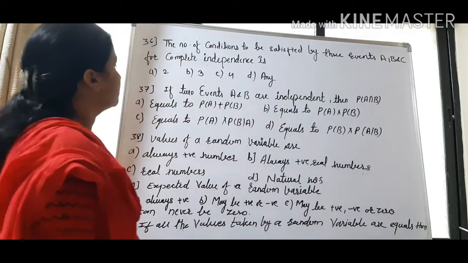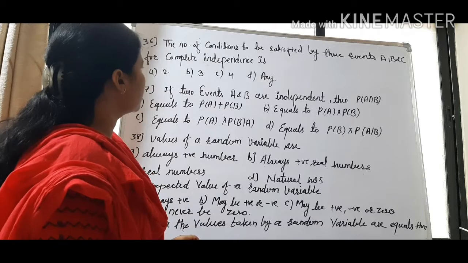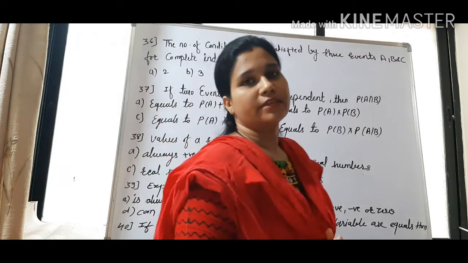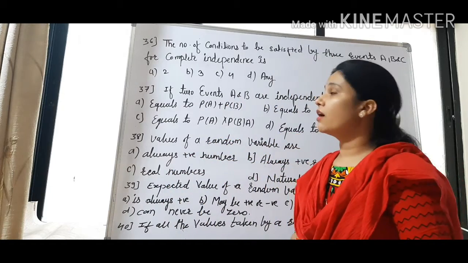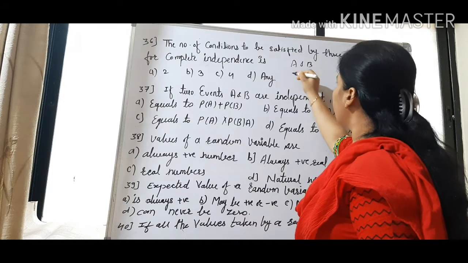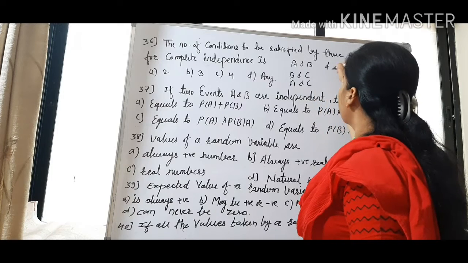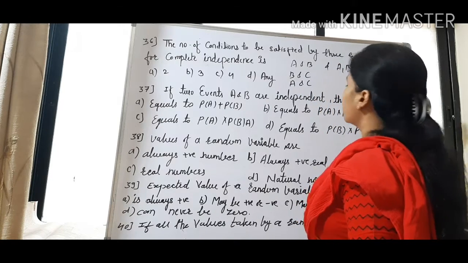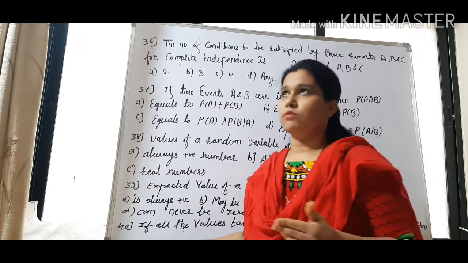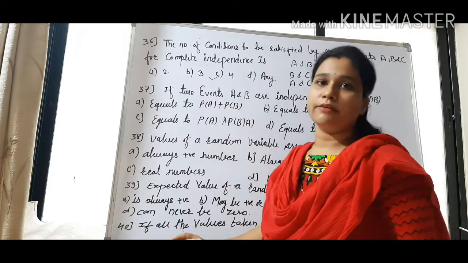Question 36. The number of conditions to be satisfied by three events A, B and C for complete independence is? When there are three events A, B and C, and if they are independent, then we can say that A and B are independent, B and C are independent, A and C are independent, and A, B and C are also independent. So for complete independence of A, B, C, the events must satisfy these four conditions. So the answer will be C, 4.